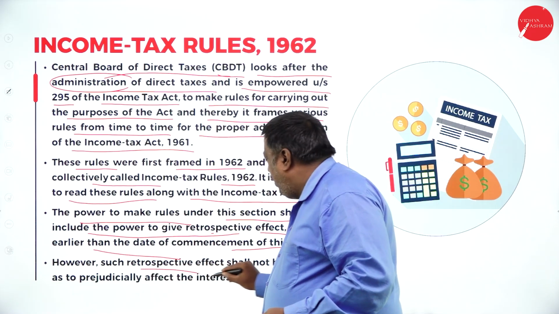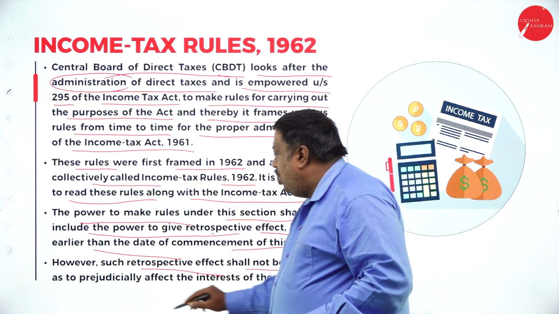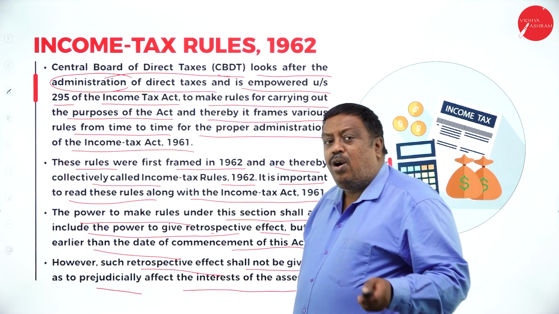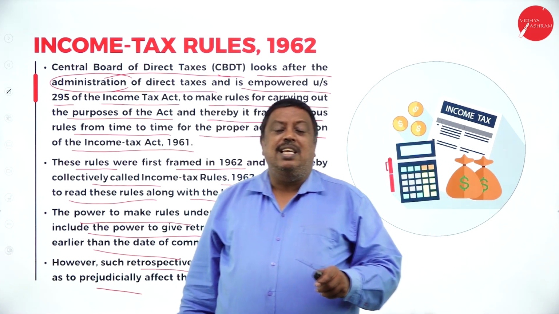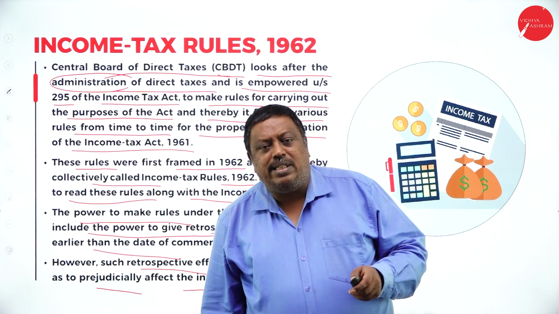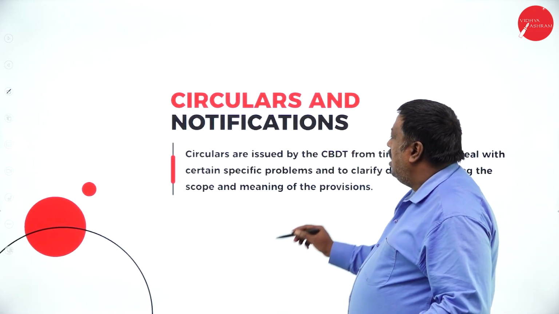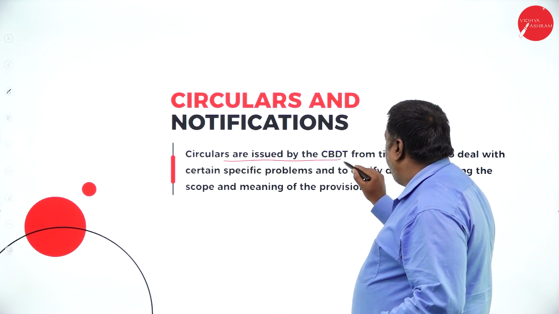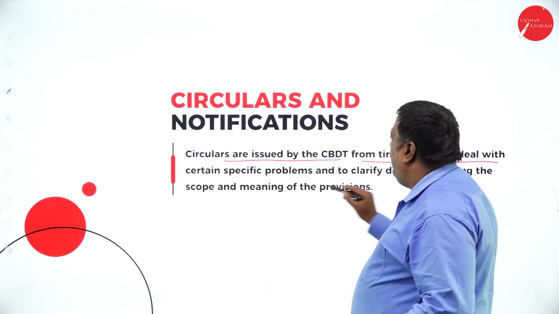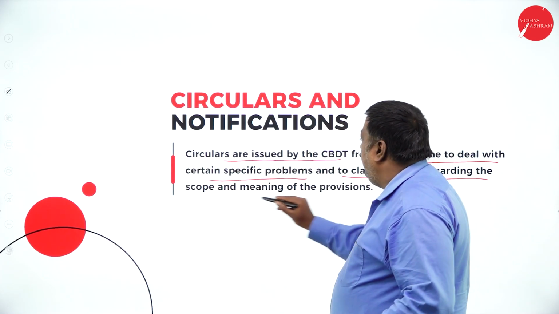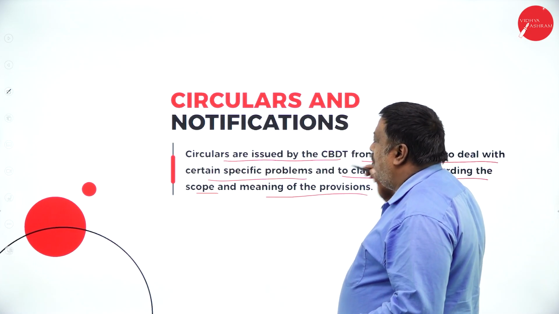However, retrospective effect shall not be given so as to prejudicially affect the interest of the assessee. Always in support of the assessee only, all the rules and regulations are framed. Circulars and notifications: circulars are issued by CBDT from time to time to deal with certain specific problems and to clarify doubts regarding the scope and meaning of the provisions.